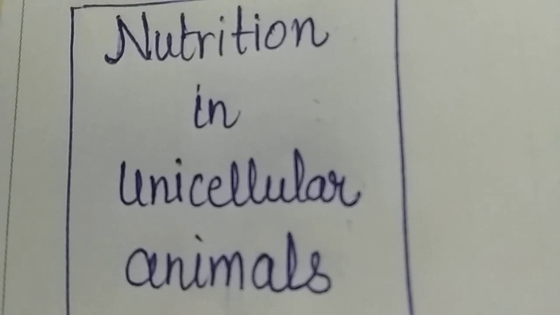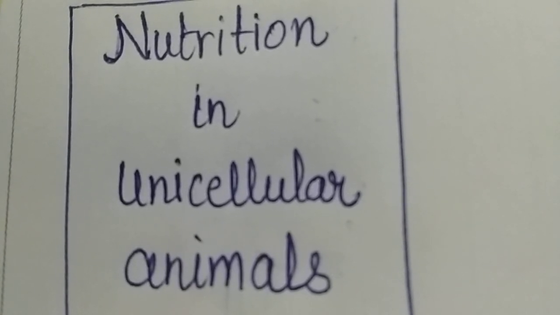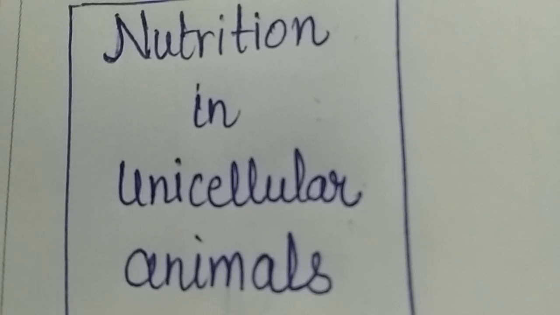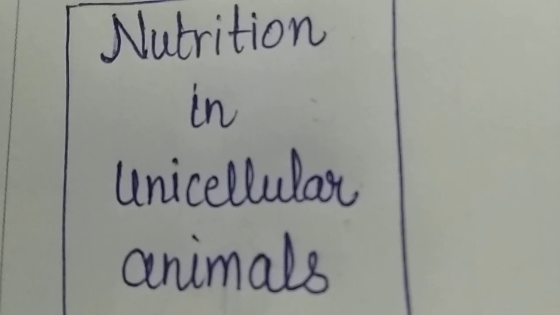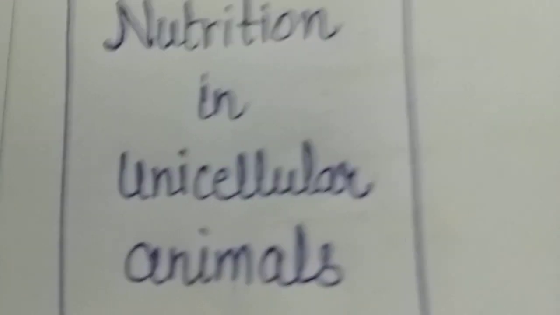That means unicellular animals are those animals whose body is made up of only one cell, that means a single cell. Today we will discuss nutrition in two unicellular animals: one is amoeba and the second is paramecium.